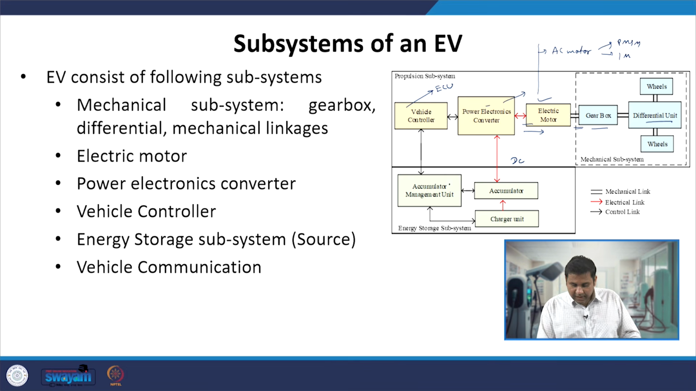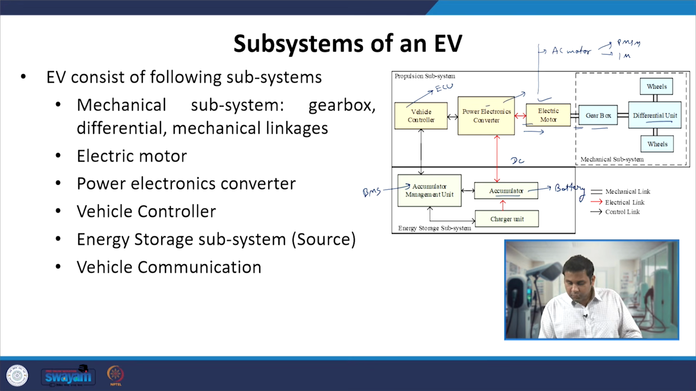Then we have the accumulator management system, or the BMS, battery management system. If it is a battery powered electric vehicle, then the accumulator will be a battery. If it is a fuel cell based electric vehicle, then the accumulator will be the fuel cell or a combination of battery and fuel cell. That is why we use the common terminology, accumulator. So the accumulator could be a battery pack, or a combination of battery pack and fuel cell, or a combination of battery pack and ultra capacitor, but for now we assume that it is just the battery pack.